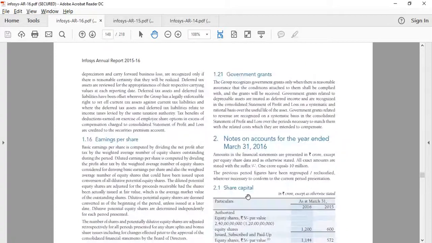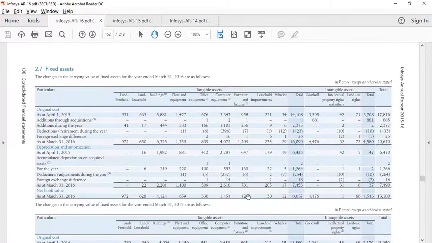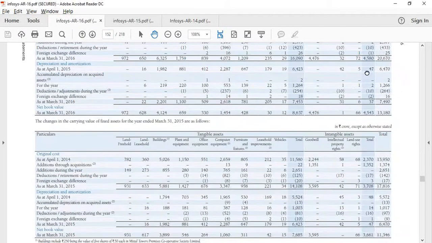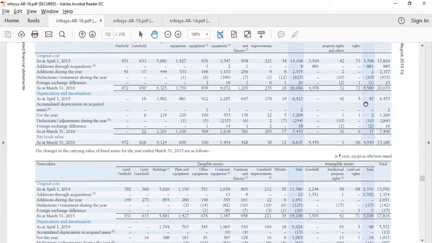So let's go to note number 2.7. What we see here is the gross value of tangible and intangible assets, and then you see the net value, which gives us the final book value of the total assets, right? Let's look at the numbers and try to understand what they are.